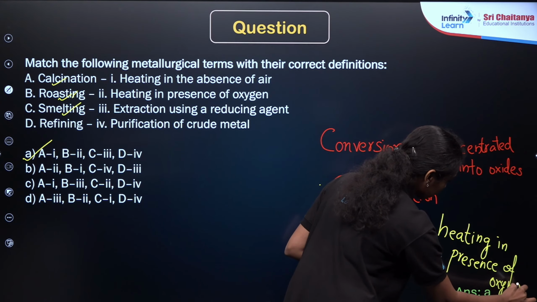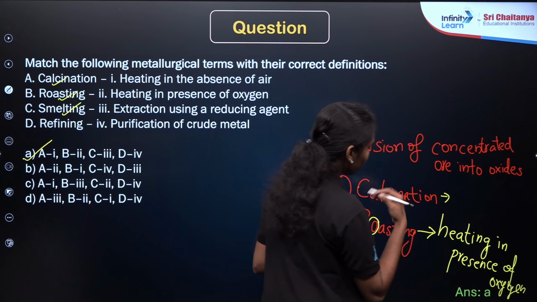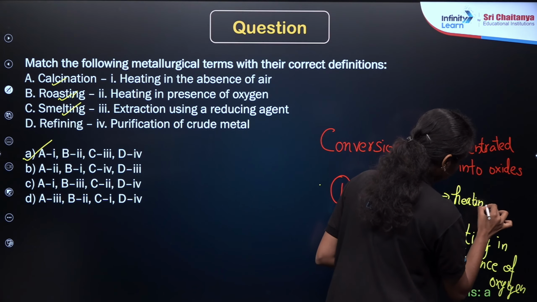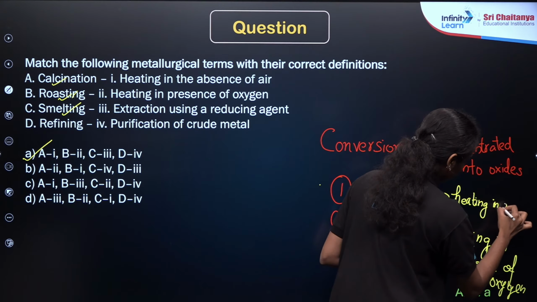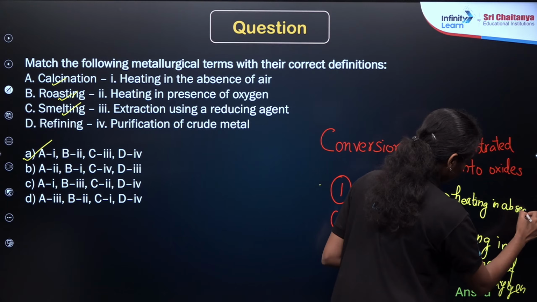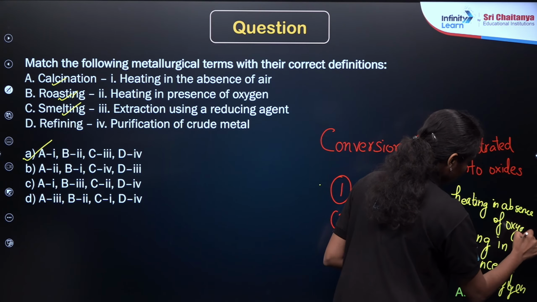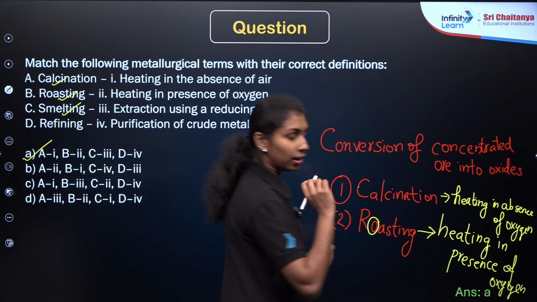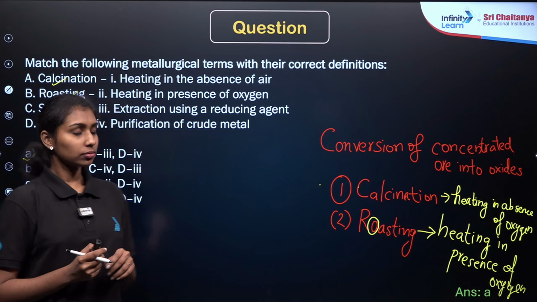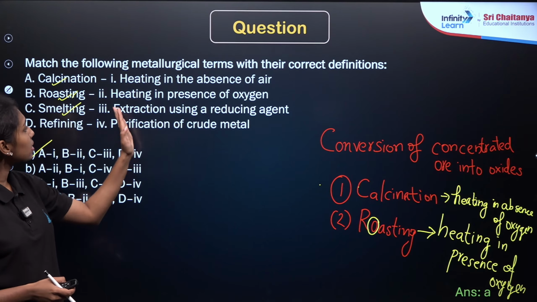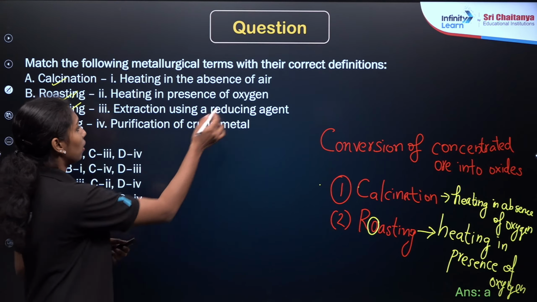Then obviously calcination will be heating without oxygen. Okay, is that clear? So calcination is the heating in the absence of air and roasting is the heating in presence of oxygen.